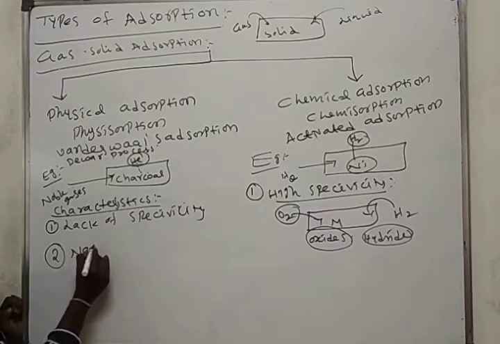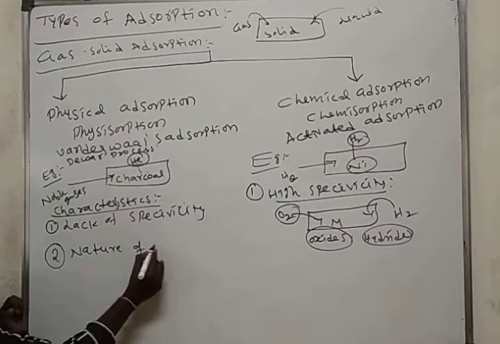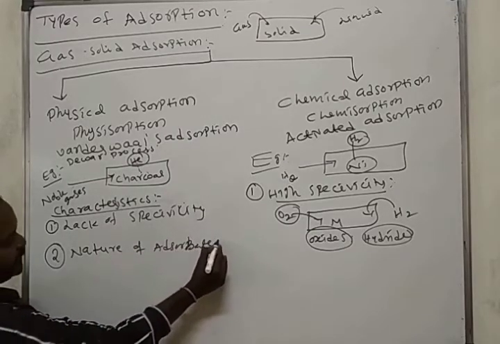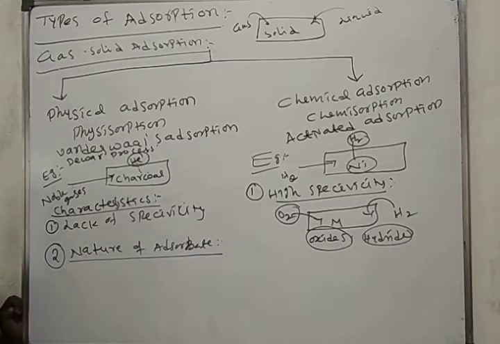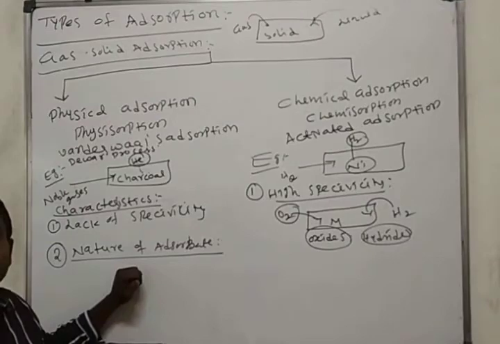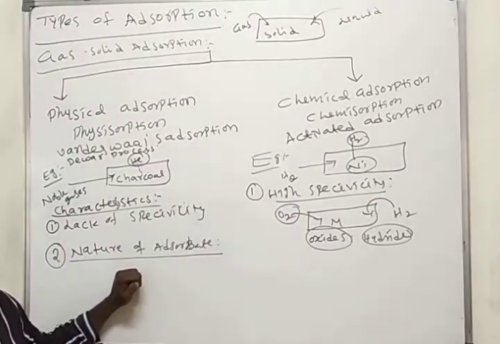Nature of adsorbate. Which has more critical temperature value? Those are easily liquefiable gases.